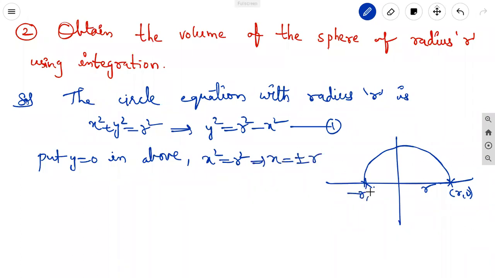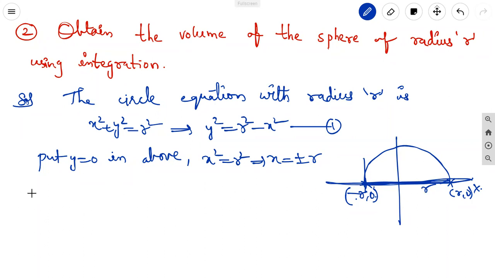So the limits of the semicircle on the x-axis are minus r comma 0 to r comma 0, that is, minus r to plus r. The circle is formed with the diameter. If the semicircle is taken with the diameter as the axis and it revolves, then it makes a solid generated sphere.